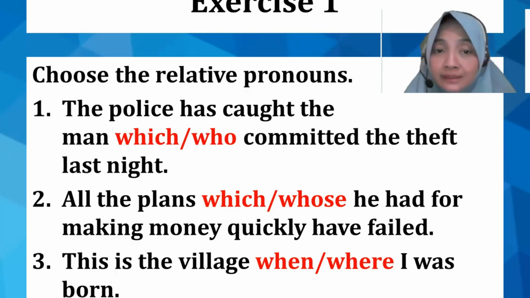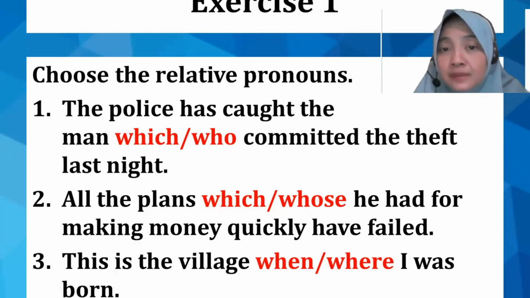Have you got the answer now then? Okay, let's see. Number 1. What do you think the answer is then? The police have caught the man who or which committed the theft last night. So I'll give you a clue, yeah?